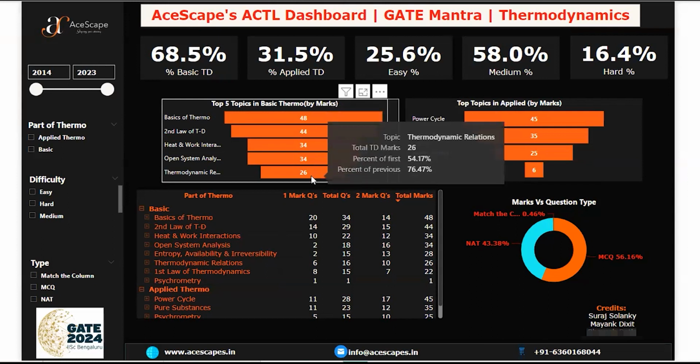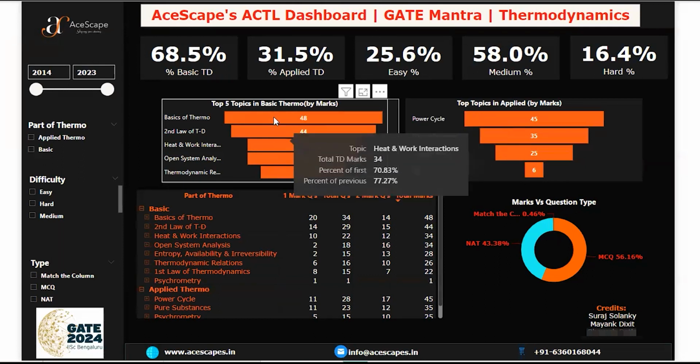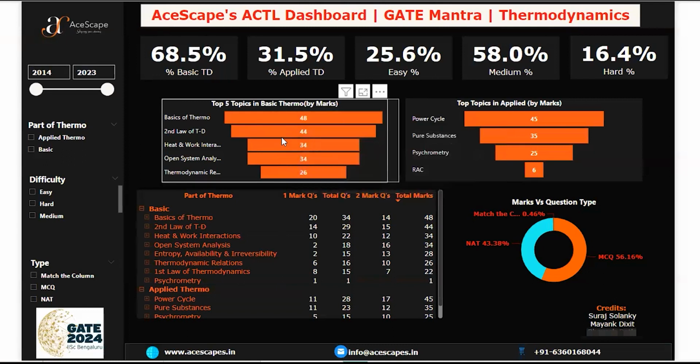Now many people get troubled by entropy. Like most of the people suffer from entropy. I think Dheeraj, you also must have had a problem in the starting, right? Yes, sir. So now see the fact here. In the top 5 topics, entropy is not there at all. Is it there, guys? No, right? No, sir. So don't worry about entropy and availability. We will do it, but the top 5 topics are these, in which there are maximum marks. Okay, these are the top 5 chapters. Clear, everyone? Yes, sir.